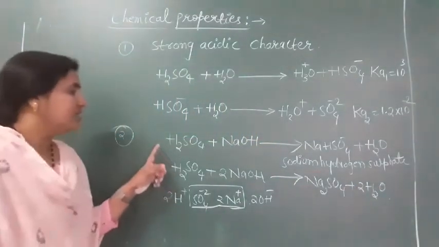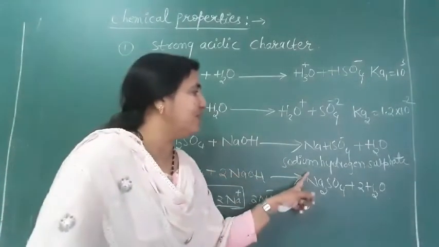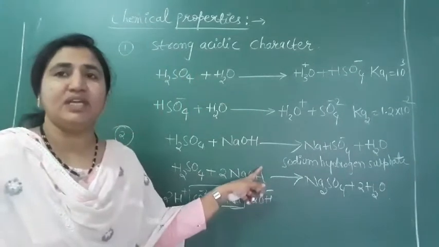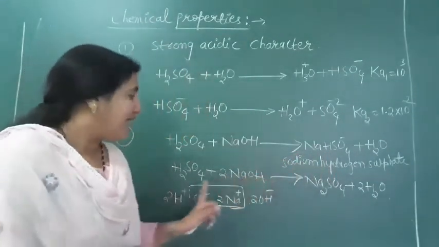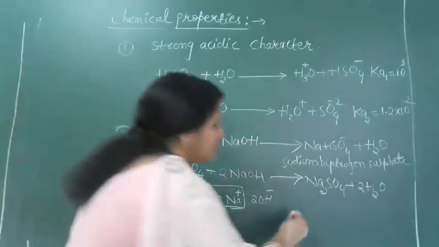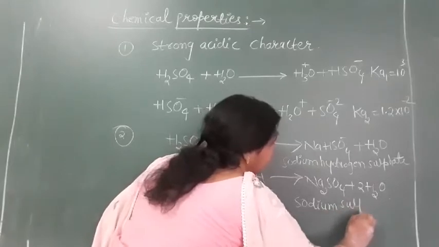So sulfuric acid can form two types of salt: sodium hydrogen sulfate, which is also called an acid salt because it can release H plus, and second, the sulfate salt, which is sodium sulfate.